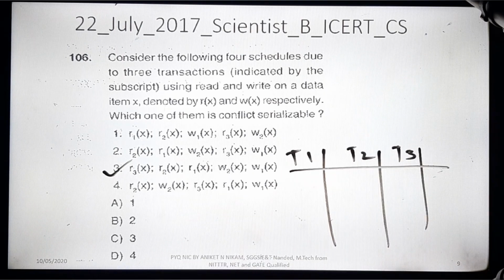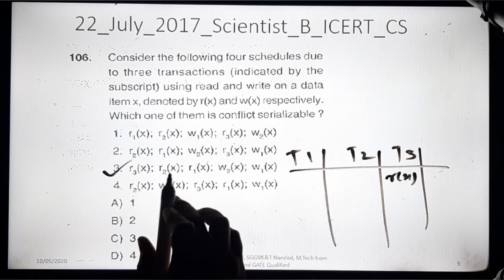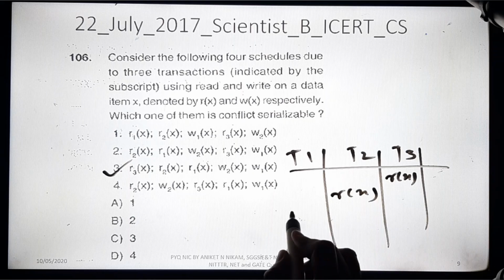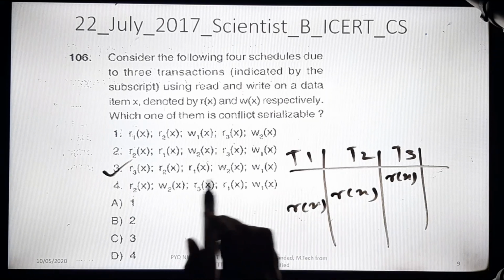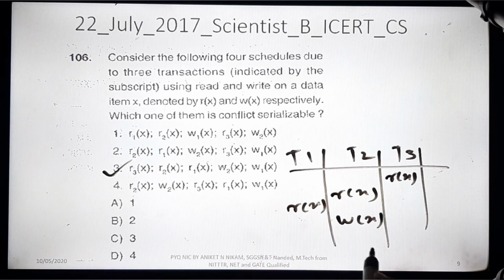In this case first is Rx, read X. Then I will have R2X, then R1X, then W2X, then W1X. Okay, write X. So these are the operations.